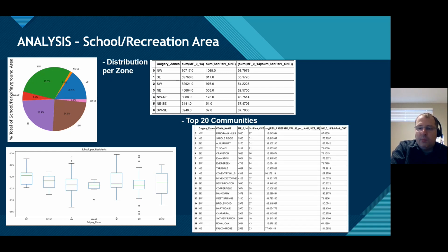Checked by community, as a function of the number of children up to 14 years old, again per school recreation area, the most populated community, Panorama Hills, has 87.8, whereas Sky Range in Northeast has 264 children per school or recreation area. It's interesting to see that the only Northeast and Southeast community in the top 20 number of schools and recreation areas, Falcon Ridge, has an average property assessment per square feet lower than the average of the zone.